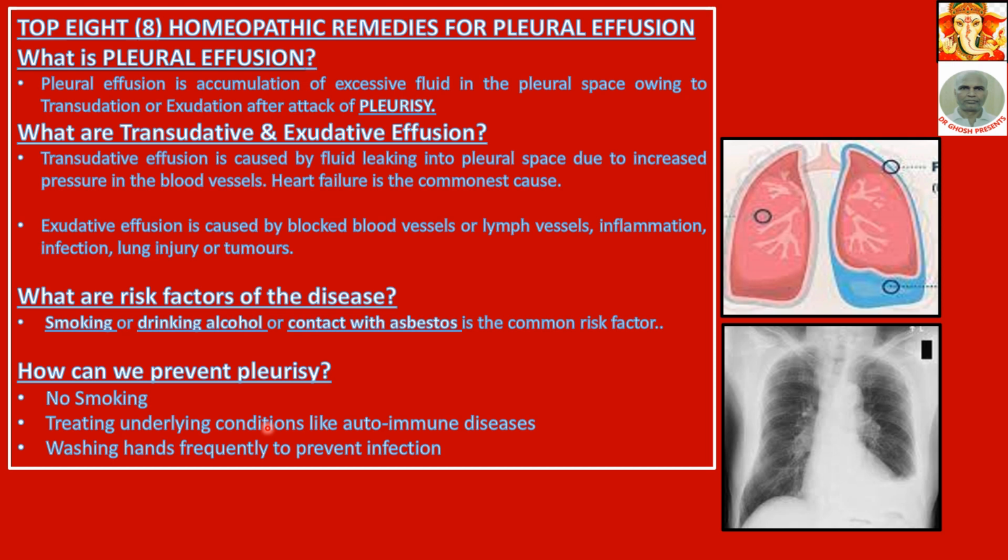How can we prevent pleurisy? No smoking. If you avoid smoking, pleurisy will not be there. Treating underlying conditions such as autoimmune diseases. Actually, there are so many autoimmune diseases from which pleurisy may develop. So if one is suffering from those types of disease, he must treat those diseases correctly. Washing hands frequently to prevent infection. Another very important point. Infection is a very important factor for pleurisy. So if you want to prevent infection, you must wash your hands frequently.